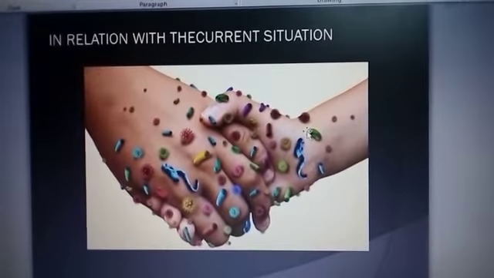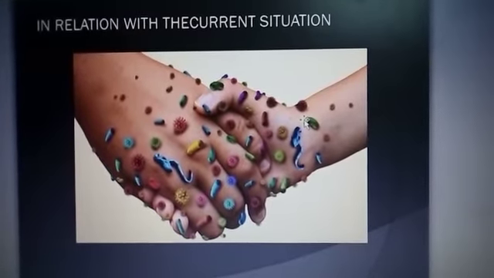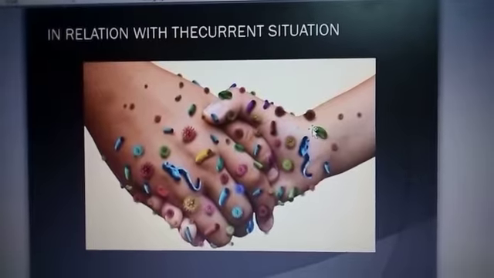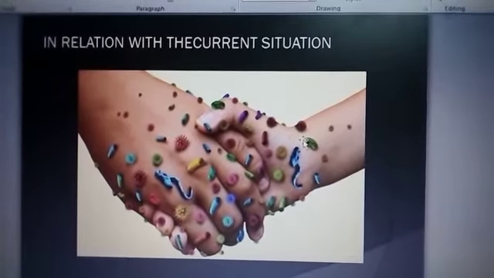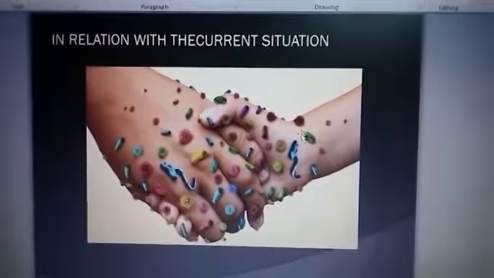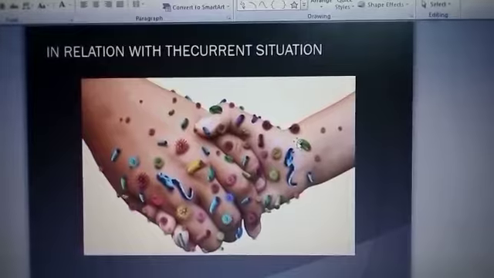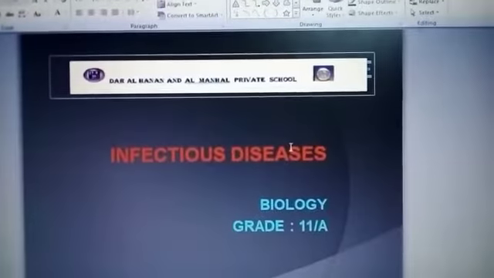So let us see what is the topic for today. On the screen you can see a picture which is getting very viral during this time in the social media. The heading itself is in relation with the current situation. What is the current situation? That is the corona, right? COVID-19 period. So what is this? It's a type of disease or not? Yeah, of course, it is a type of infectious disease. So our topic is infectious disease.